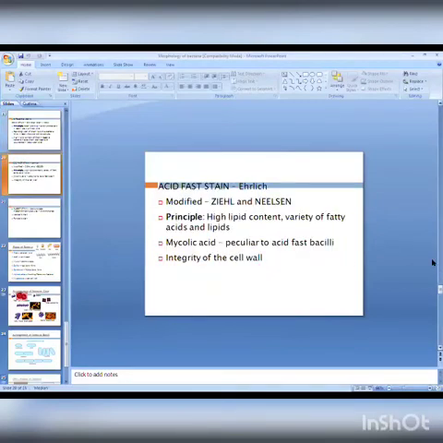Hello. So another method is the acid fast staining, which divides bacteria into two groups: acid fast bacteria and non-acid fast bacteria. First time this method was introduced by Paul Ehrlich, and it was modified by Ziehl and Neelsen. That's why we call it Ziehl-Neelsen staining. So the principle is high lipid content, a variety of fatty acids and lipids. So a layer of mycolic acid is present around the cell wall, and that is responsible for acid fastness, the integrity of the cell wall.